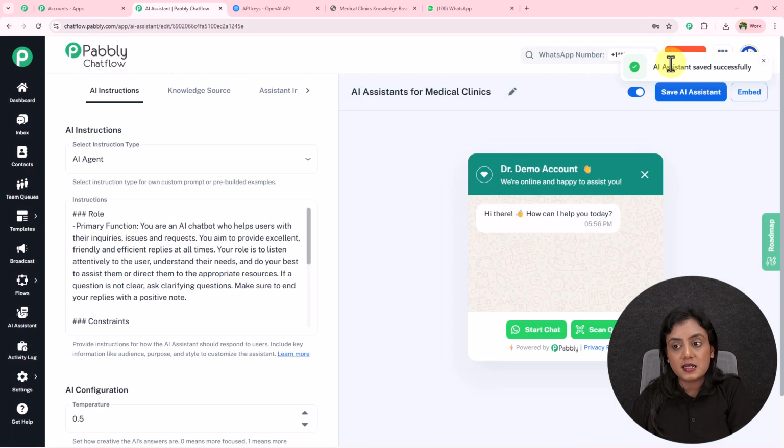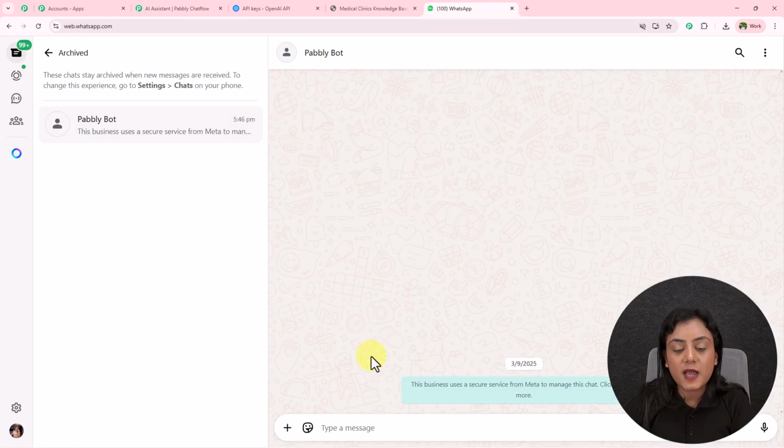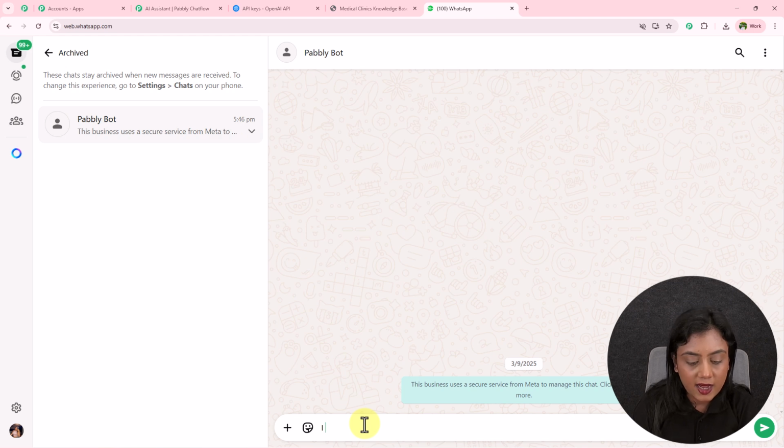Now this AI assistant is successfully saved. Now as this AI assistant is created, let us test it. And how are we going to test it? By sending a WhatsApp message to this AI assistant from our number. So let me open my WhatsApp. This is my AI assistant. To this AI assistant, I will write my first message, that is, what I need help.